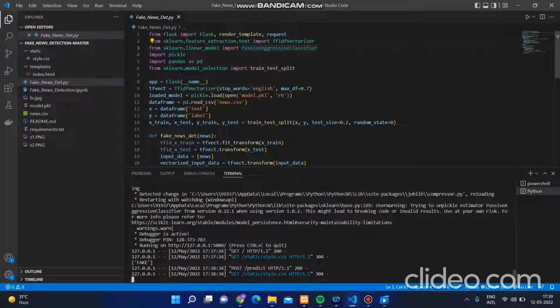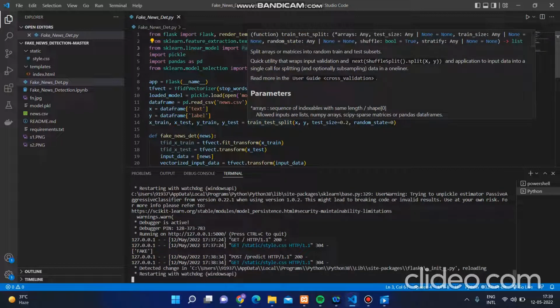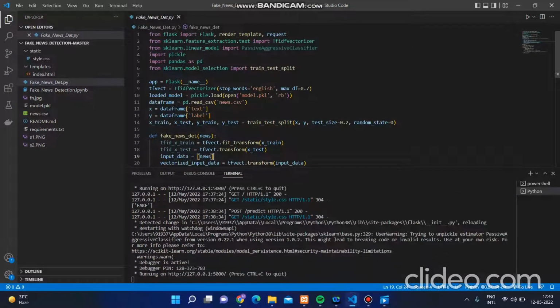Now with the help of SVM, support vector machine, we divided this whole news into two types, that is fake news and real news. Once we got this data set, we learned the data with the help of sklearn. And once we learned the data, we predict the legitimacy of the website or the news.